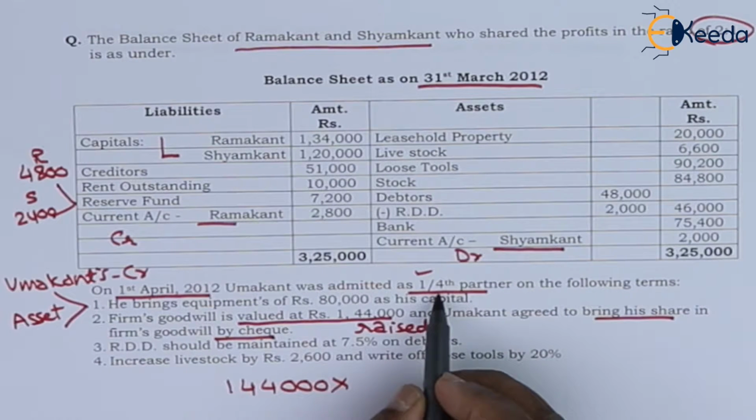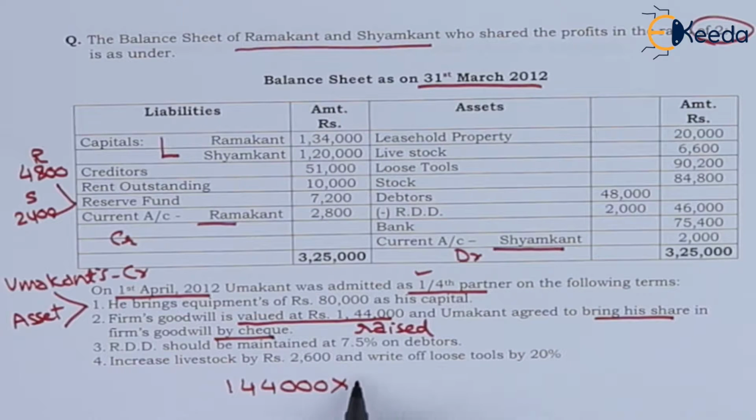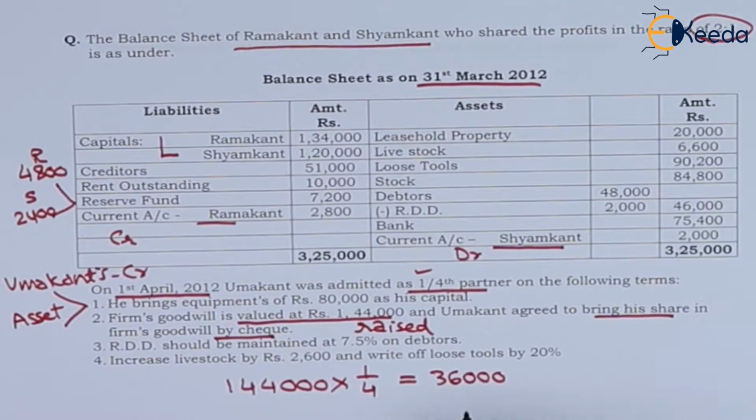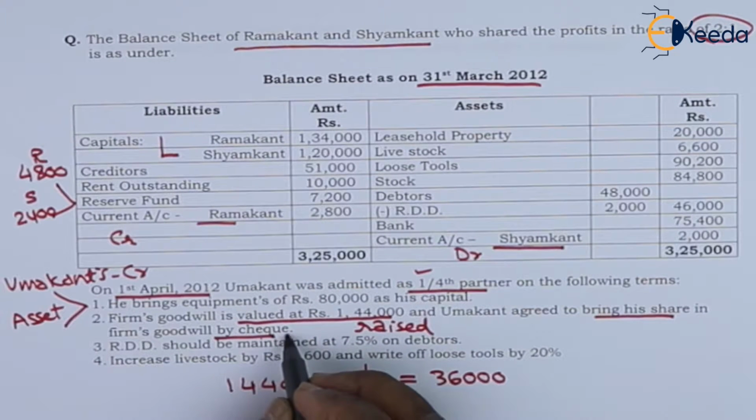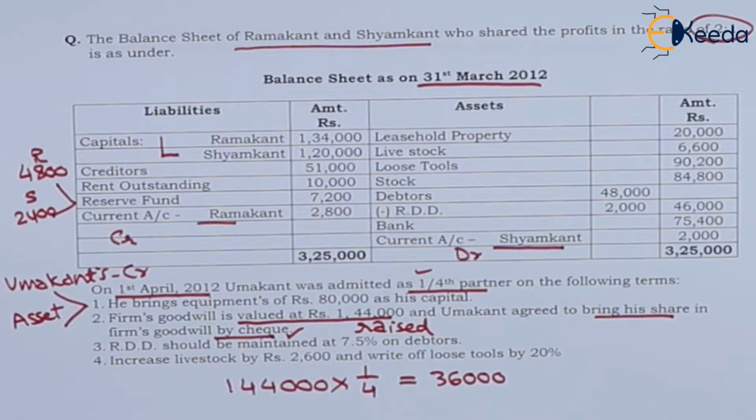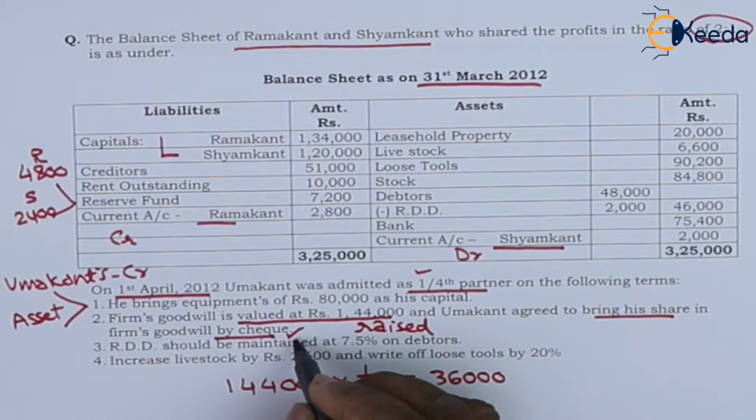Umakant is admitted for 1/4 share, so multiplied by 1/4, the amount of goodwill brought by Umakant will be 36,000. Goodwill brought in cash, that is goodwill brought by check, that is bank account will be involved.